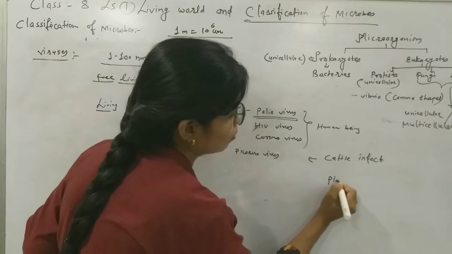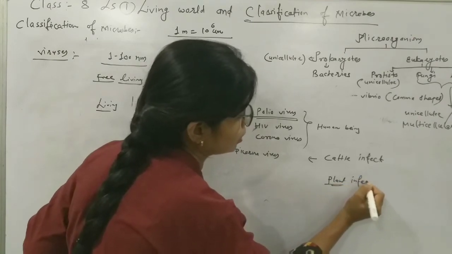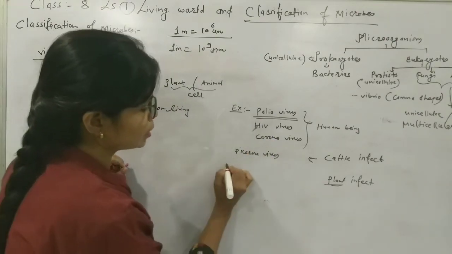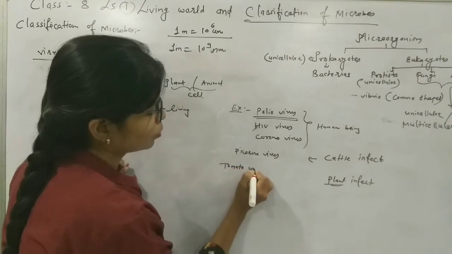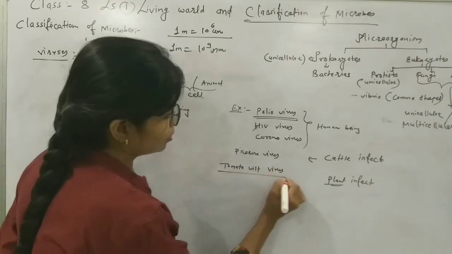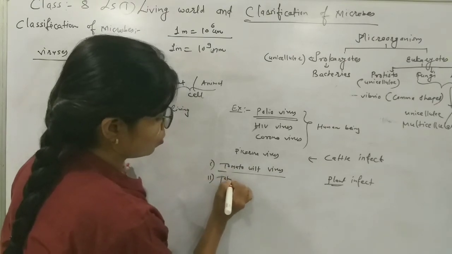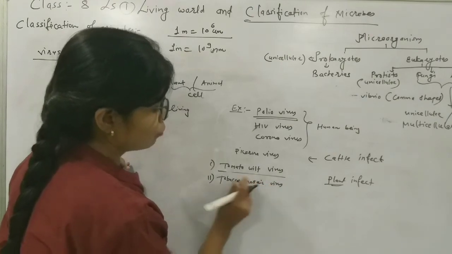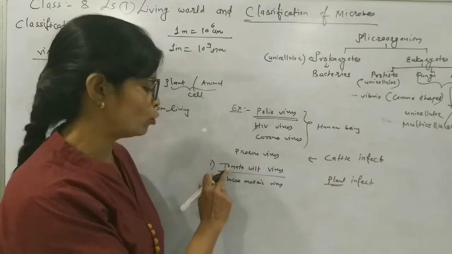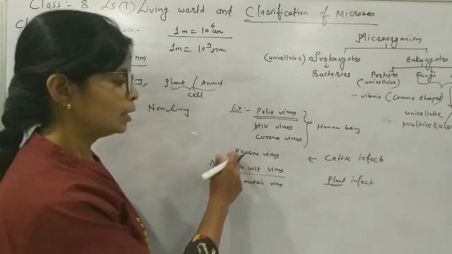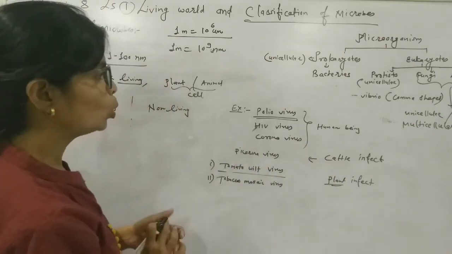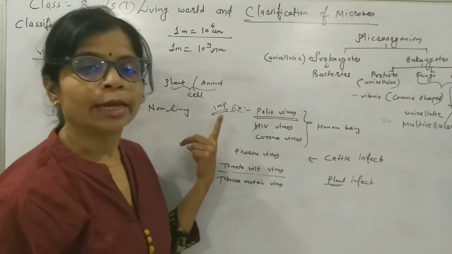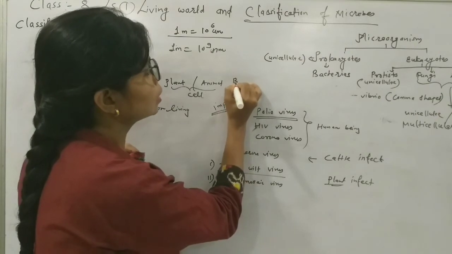Now about plant infection. Viruses can infect plants also. The examples are tomato wilt virus and tobacco mosaic virus, which infects the tobacco plant, and tomato wilt virus infects the tomato plant. Picornavirus is about the cattle infection. These examples could be very important for the examination.